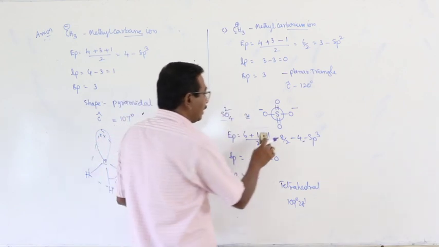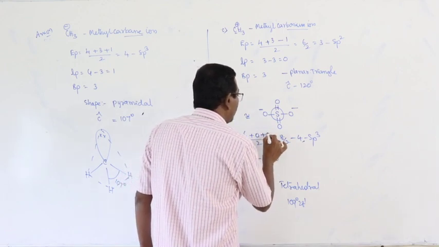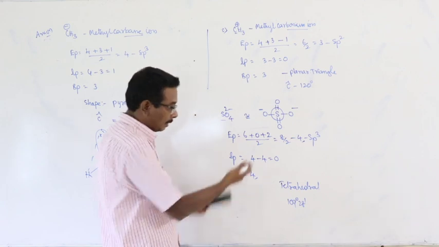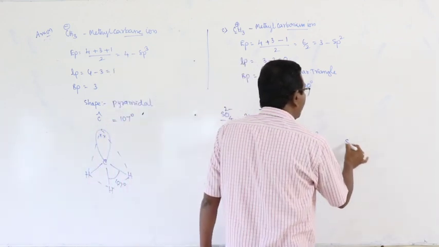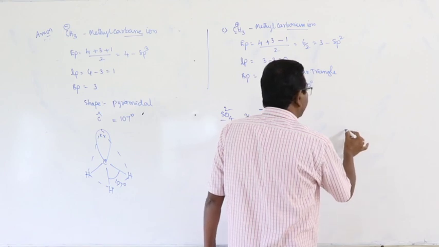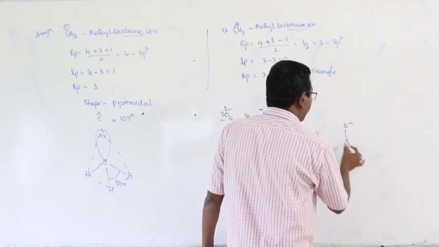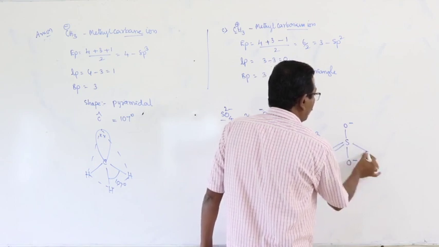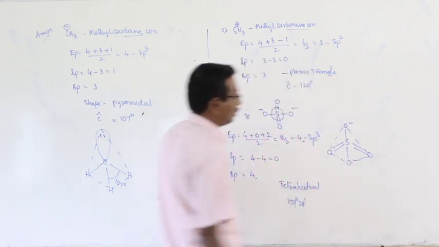Then this formula becomes (6 + 0 + 2) by 2. Then this is the shape. The shape of SO4 2 minus ion, with O minus, O minus, O and O, is the tetrahedral shape.